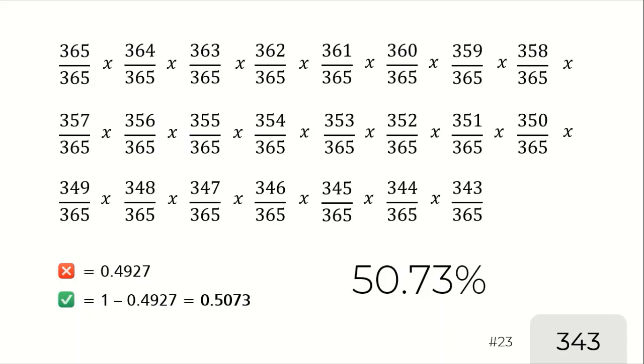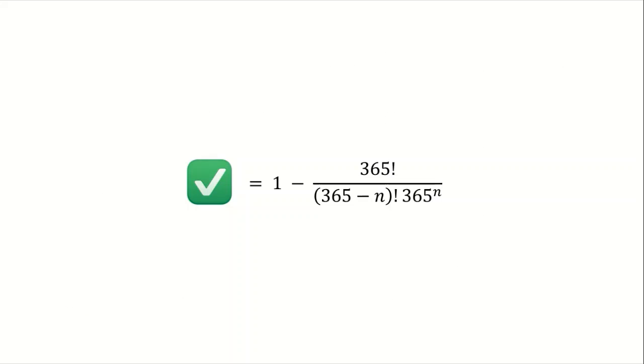We can simplify this complicated calculation to make a formula for n people. That is 365 factorial over the factorial of 365 minus n, then the product is divided by 365 to the power of n, and the quotient is subtracted from 1. So we got the formula to get the probability that two people share their birthday.